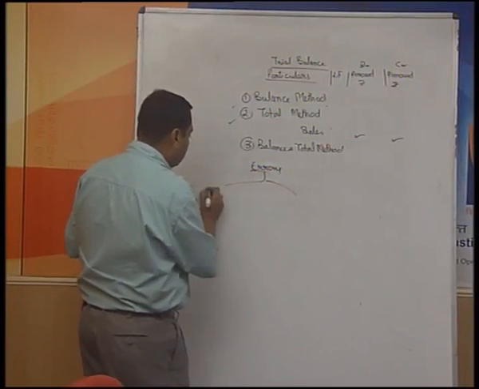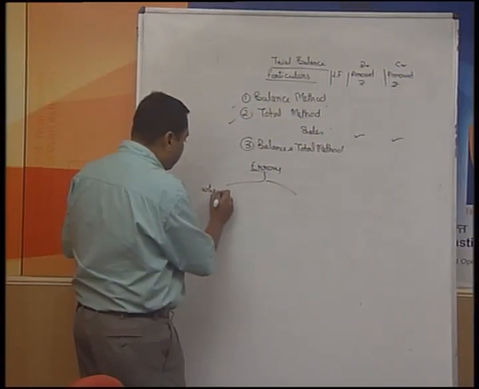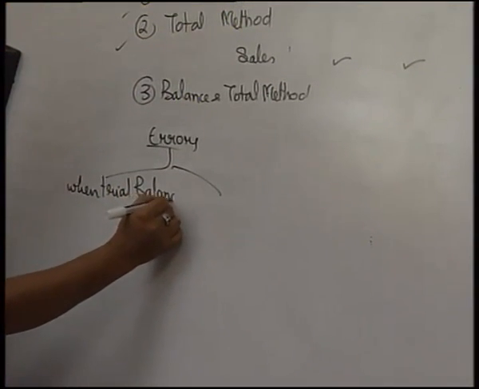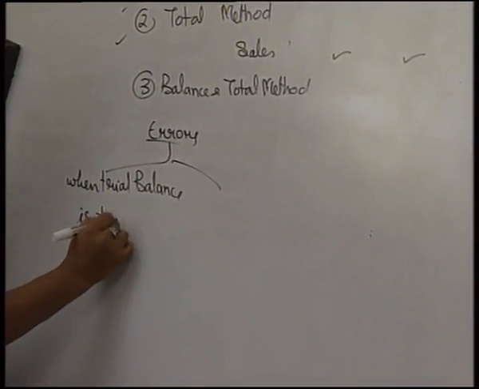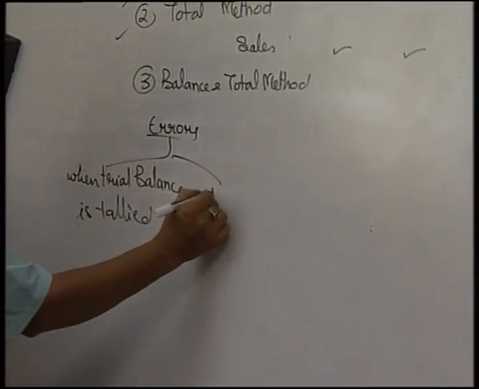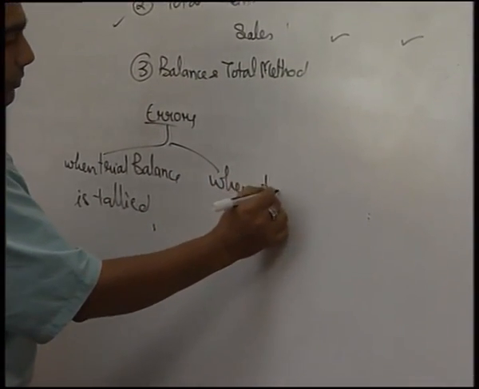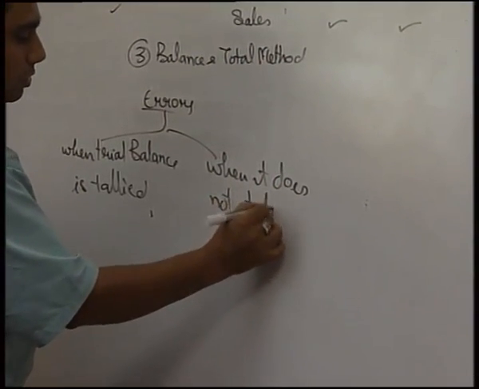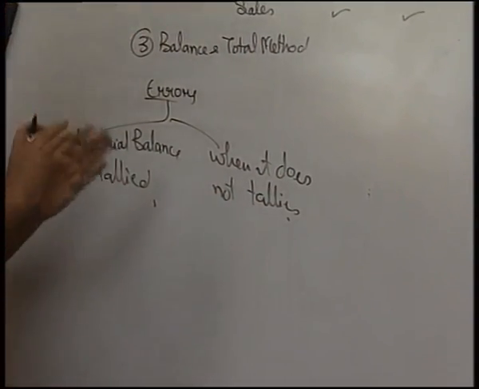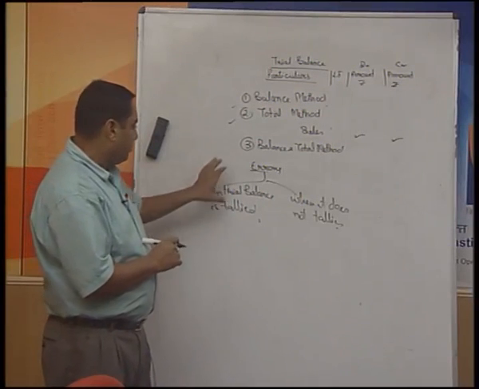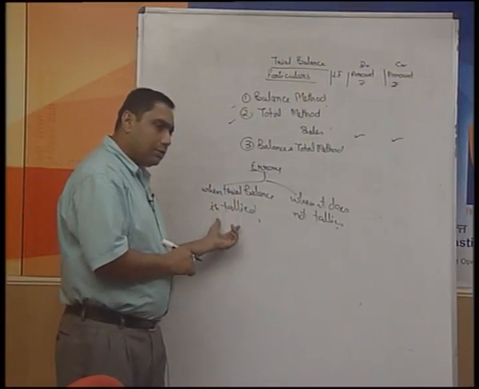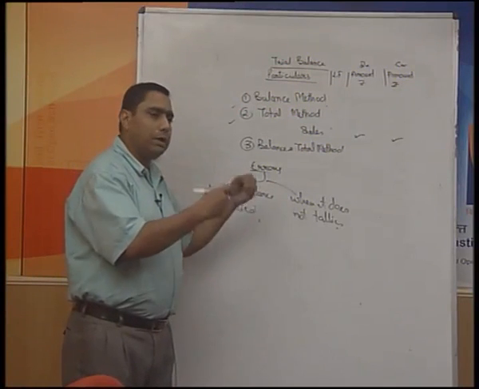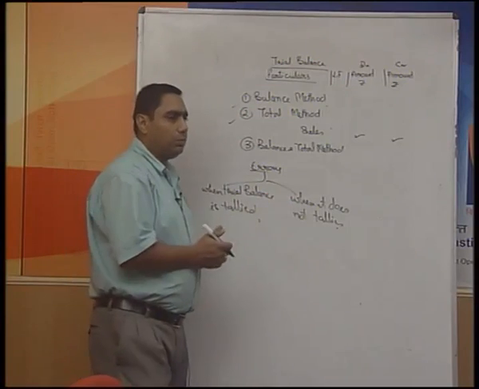two possibilities are there. One, when the trial balance is tallied, and when it does not tally. So these are the two different situations. In case the trial balance tallies, again there is a possibility of error. Once the trial balance does not tally, again there could be a possibility.